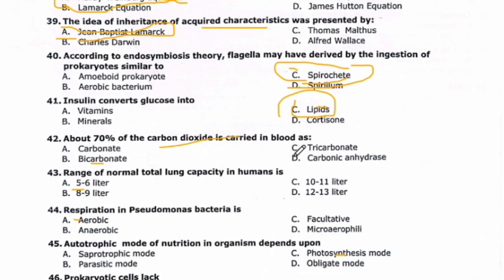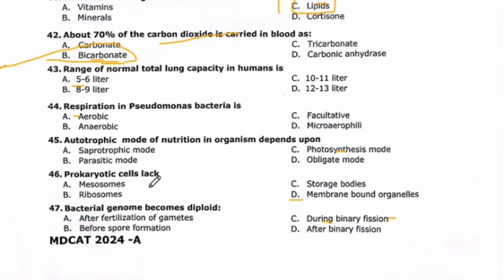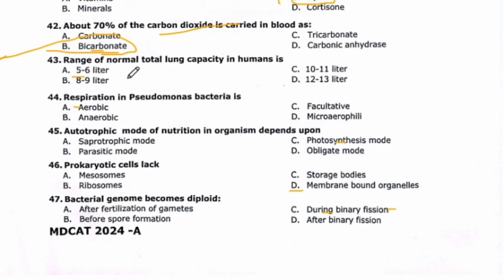About 70% of the carbon dioxide is carried in blood as bicarbonates. Right option is bicarbonate. A range of normal total lung capacity of human is 5 to 6 liter, 10 to 11 liter, 8 to 9 liter, 12 to 13 liter. So the right option is alpha, 5 to 6 liter.